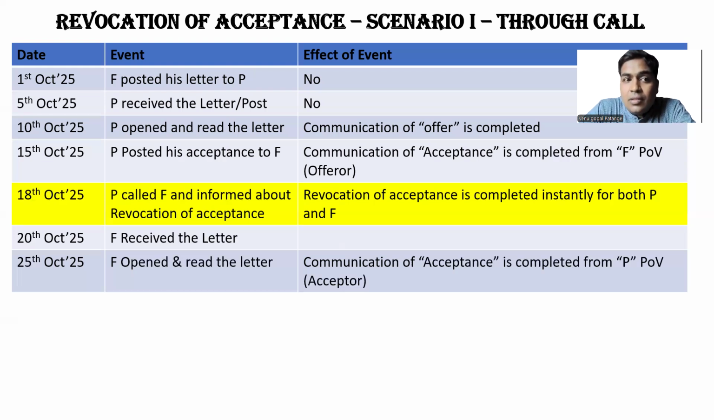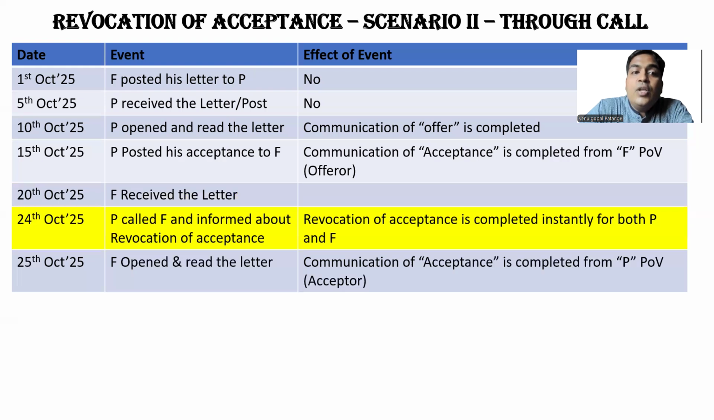English law, 15th October itself, it is irrevocable. Whereas Indian law provides you to revoke the acceptance till 24th of October. So in case of a call, in this scenario, 18th October, P called F and informed about revocation of acceptance. He can revoke the acceptance. Scenario 2, through call on 24th. Can he make a call on 24th and do it? Yes, he can do it and revocation gets completed.